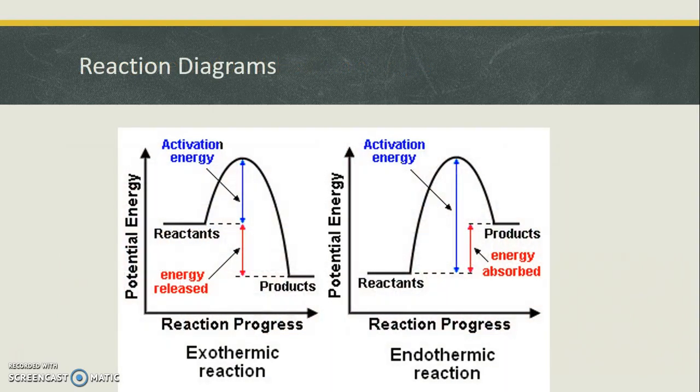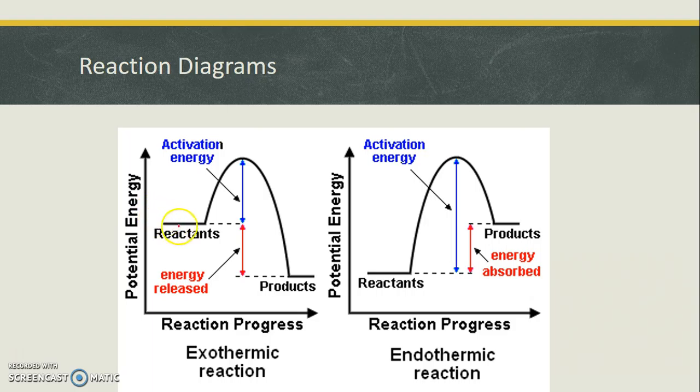The last thing that we're going to do here, which is kind of separate from entropy, is reaction diagrams. This is something that you need to be able to interpret if you look at them. So what I want you to do is draw these on your note paper. The one on the left I need you to label as exothermic. What this does is shows you the energy of the reactants and the products. And if you can tell by looking at this one, there's less energy on the reactants and more energy on the products.